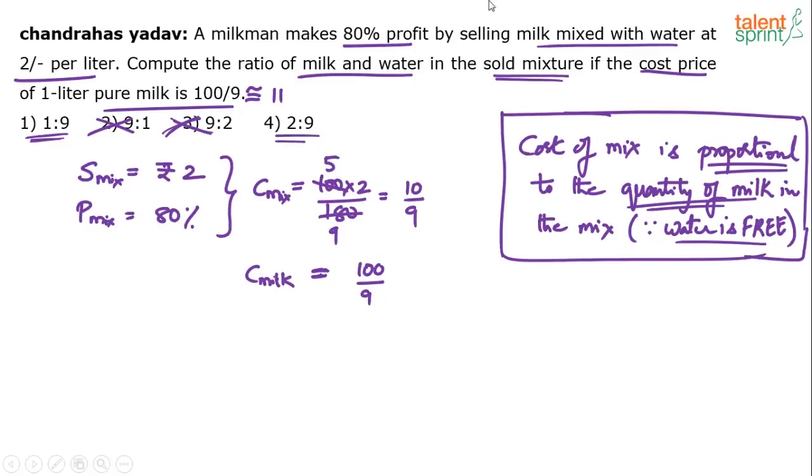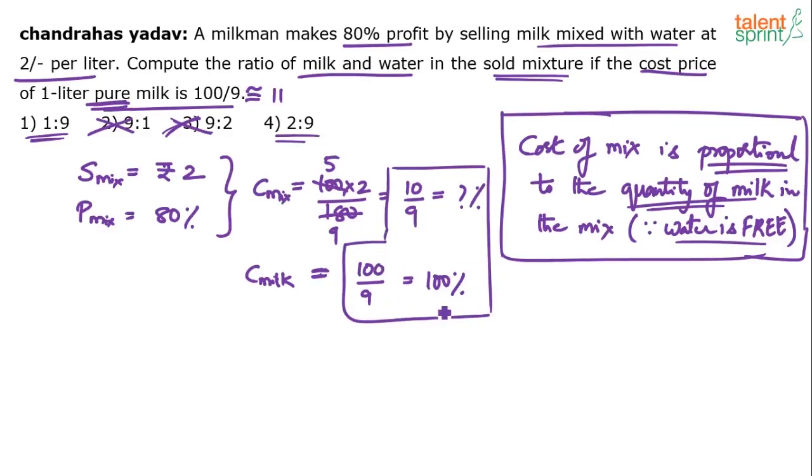How is that? See, cost of milk is 100 by 9 means what? This is for 100% milk. If it is 100% milk, pure milk, you look at this word pure milk. If it is 100% milk, then you have to spend 100 by 9. So for what percentage milk will you spend 10 by 9? For 10% milk. You're able to follow? You have to do a cross multiplication here.